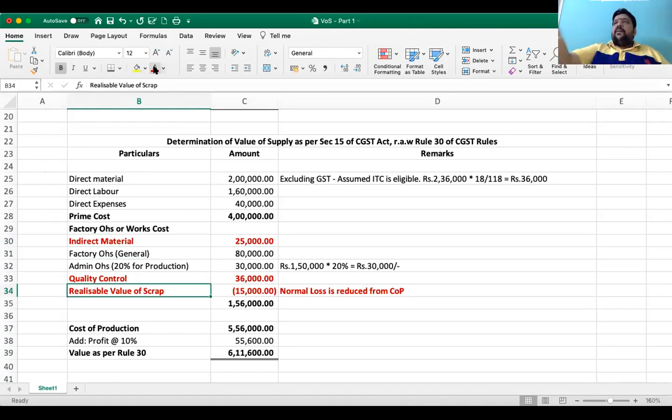See, I bought a material for 100 rupees. If you know this scrap is an exclusive scrap of material, you will in fact reduce your 2 lakhs itself. Okay, scrap of material.